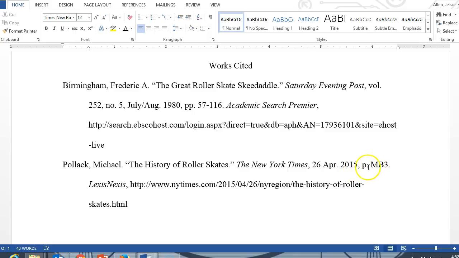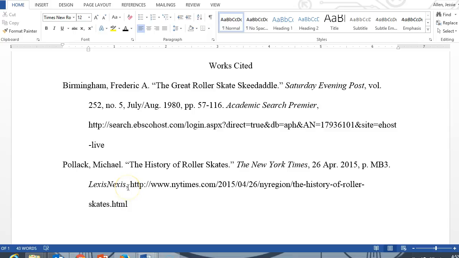Notice here we've got some letters. In newspapers, and many newspapers certainly, there are sections where they use letters. So for example, a small newspaper might just have section A, B, C, and D, but a larger newspaper like the New York Times is going to have more extensive sections. And in this case the section was noted as MB, so we would go to section MB if we actually had the physical newspaper in front of us and look at page number 3.